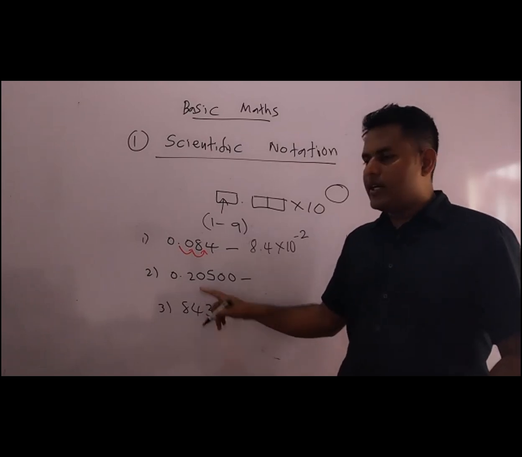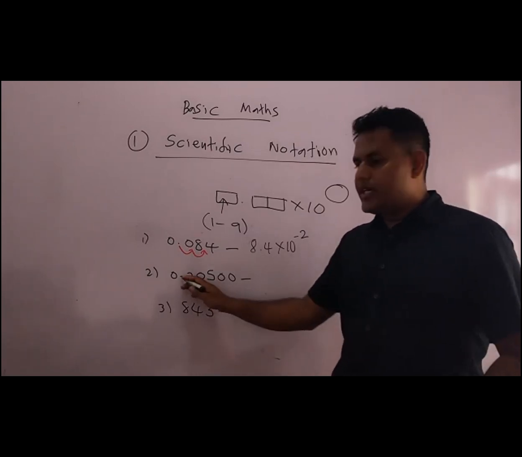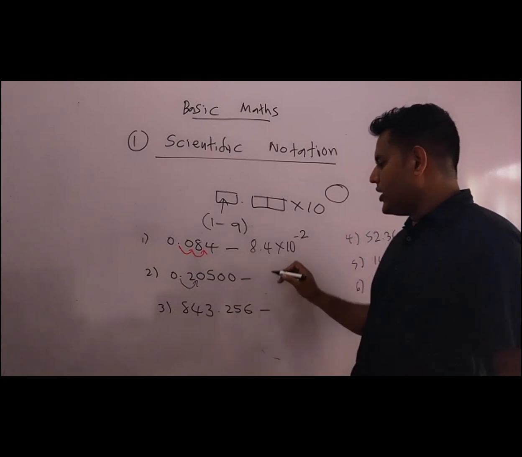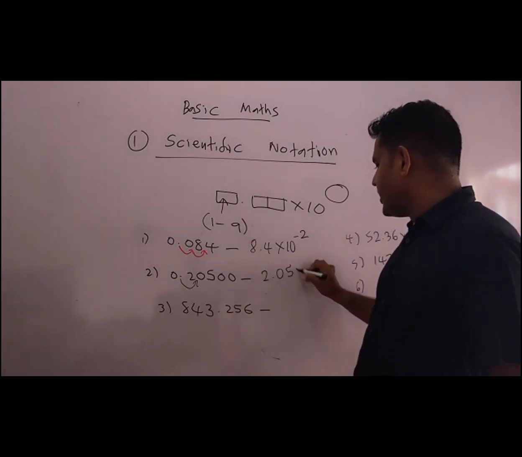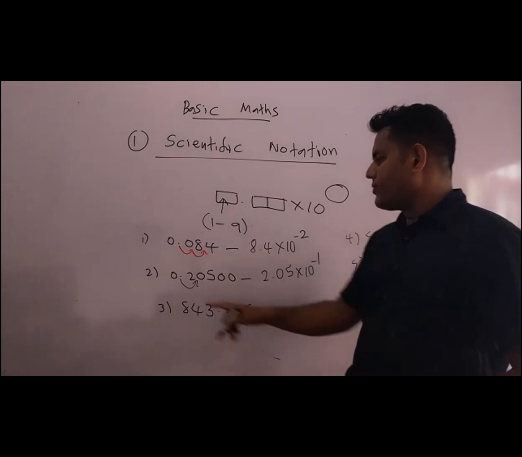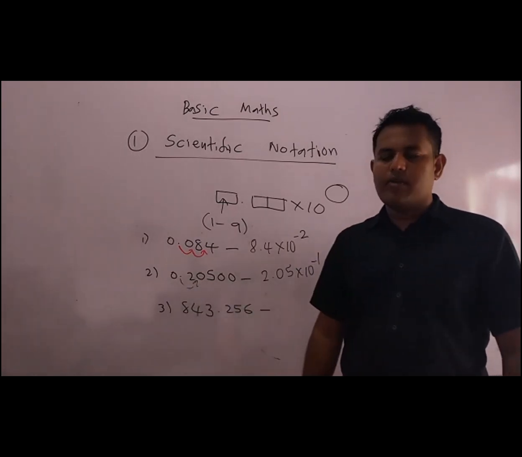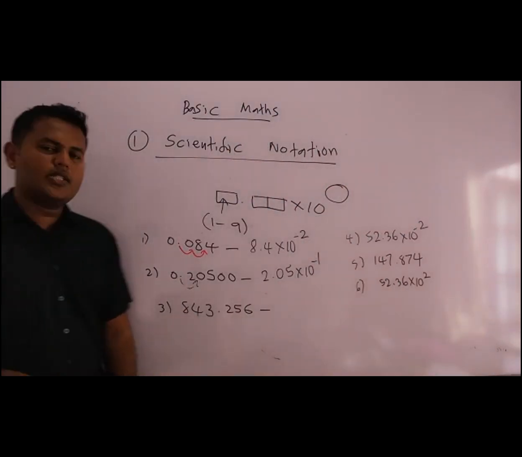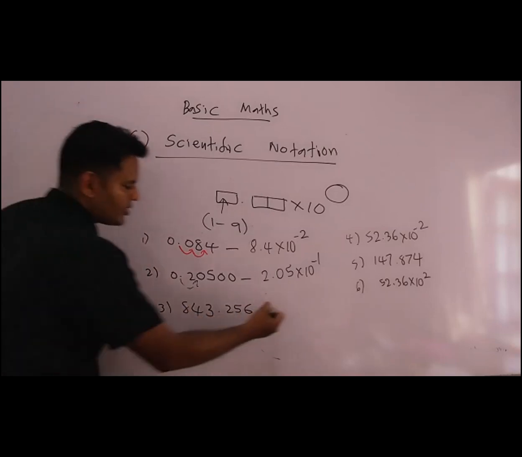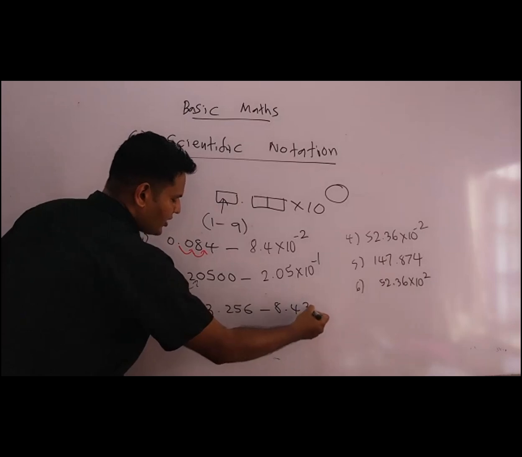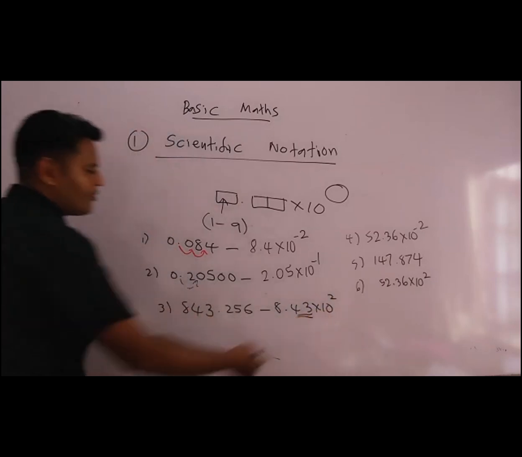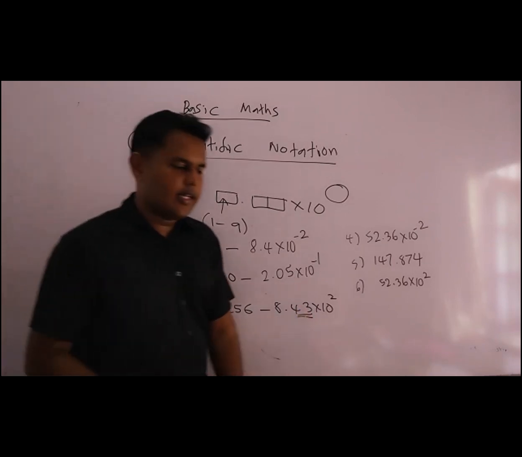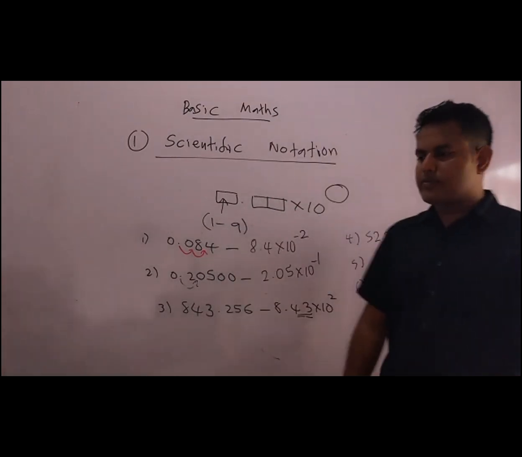Now here the decimal point is here. So we can take this decimal point to this point. We'll be moving one step to this side. So then it is 2.05 into 10 to the power minus 1, because we are taking only one step here. If we have moved only one step, the value is 10 to the power minus 1. If we are moving 2 steps, the value is 10 to the power minus 2. Then here, 1, 2, that is 8.43 into 10 to the power plus 2. It is just enough to write the 2 decimal places. You can round off the third decimal place and write it up to the second decimal place. So 8.43.